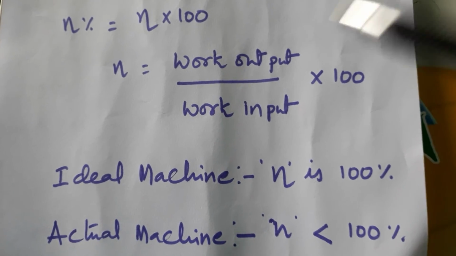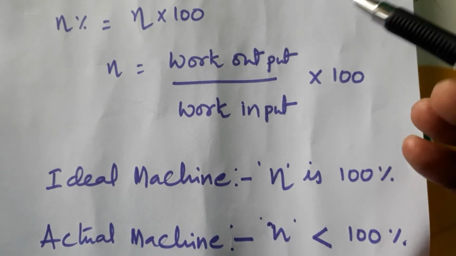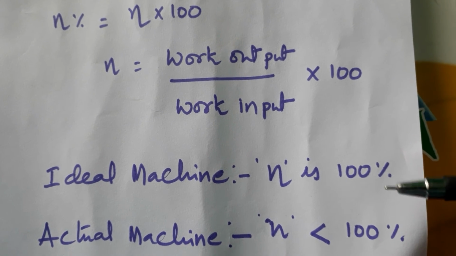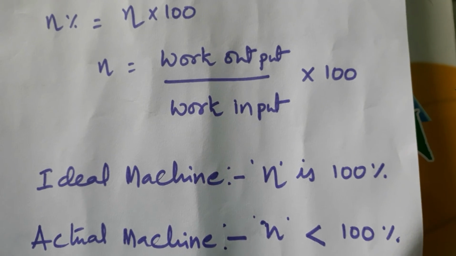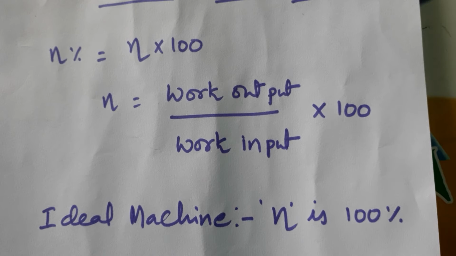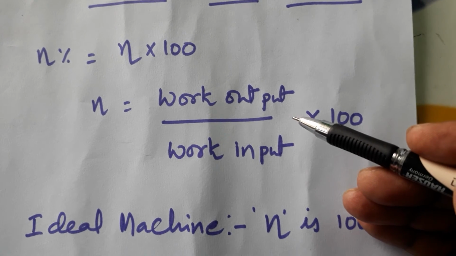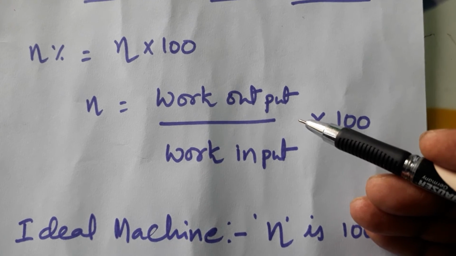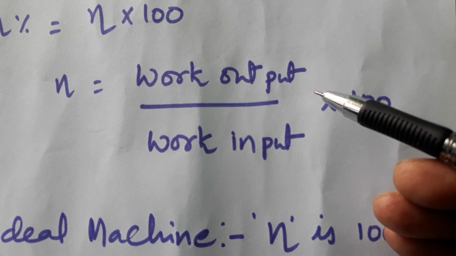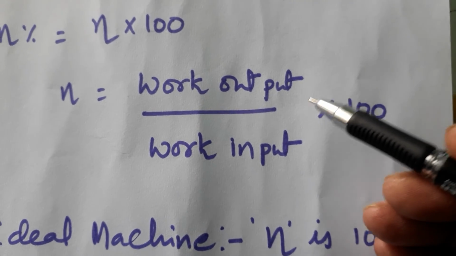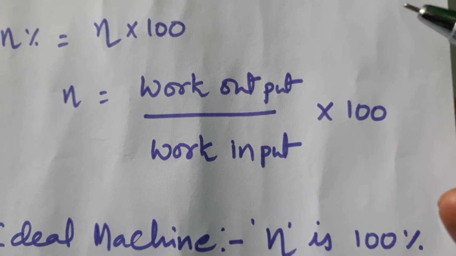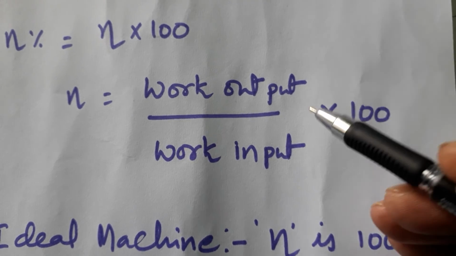Here in some cases output work is greater than input work. It is not possible in a simple machine. It is possible in other machines. Here the machines work with motors or some other equipment.